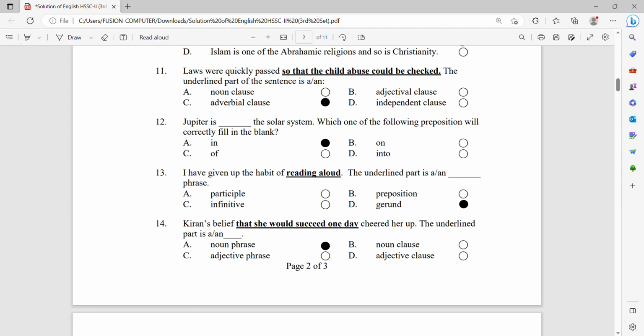The underlying part of the sentence, reading aloud, is a gerund. Reading is basically a gerund, because the reading here is presenting a noun, the verbal form of the noun. Number 14, Kiran's belief that she would succeed one day cheered her up. The underlying part of the sentence, that she would succeed one day, is a noun phrase basically.